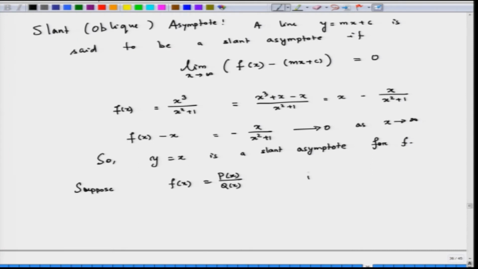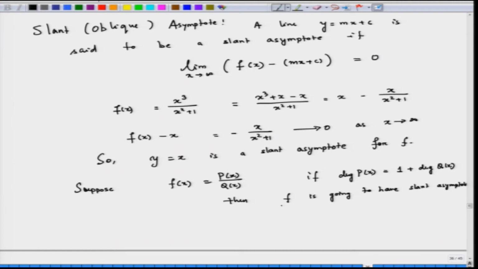Now, if degree of p x is equal to 1 plus degree of q x, then f is going to have a slant asymptote.